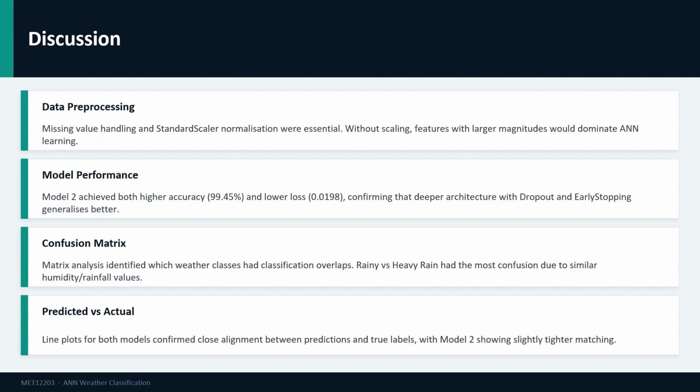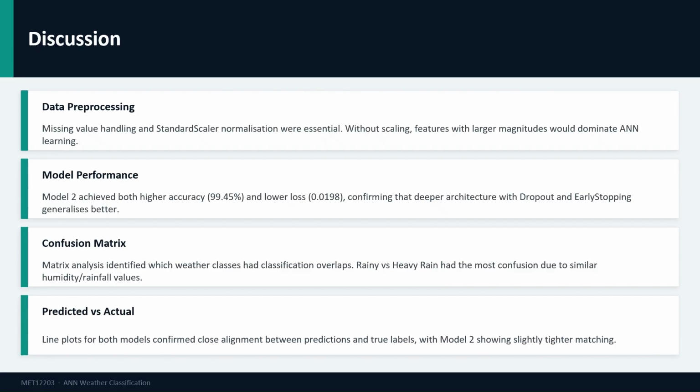On the confusion matrix, the rainy and heavy rain classes show the most confusion between each other. This is expected because these two conditions have very similar meteorological profiles, particularly in terms of rainfall amount and humidity.